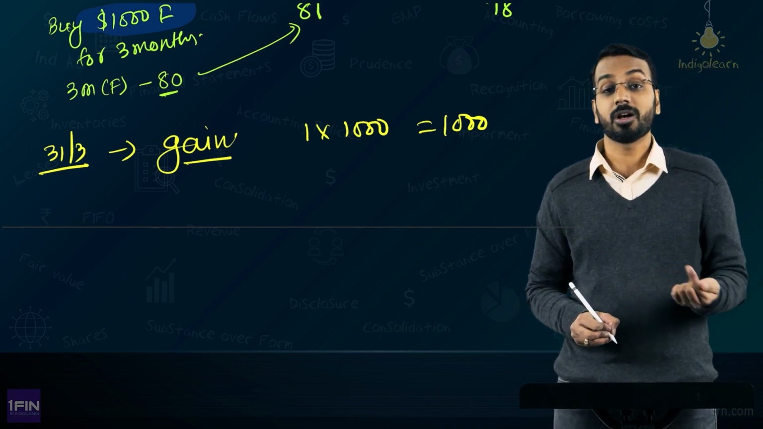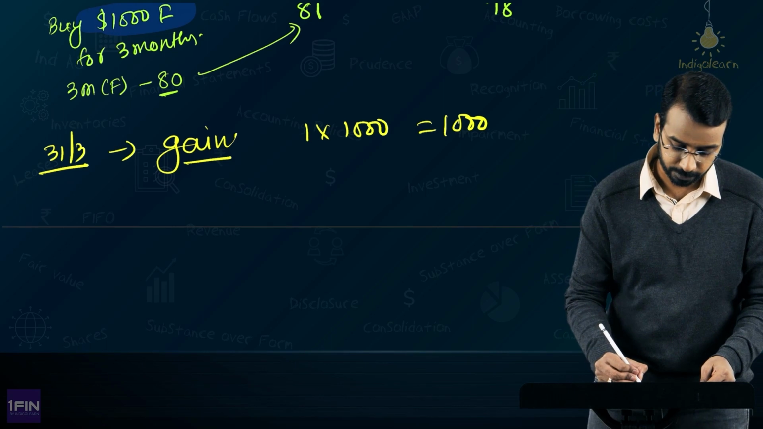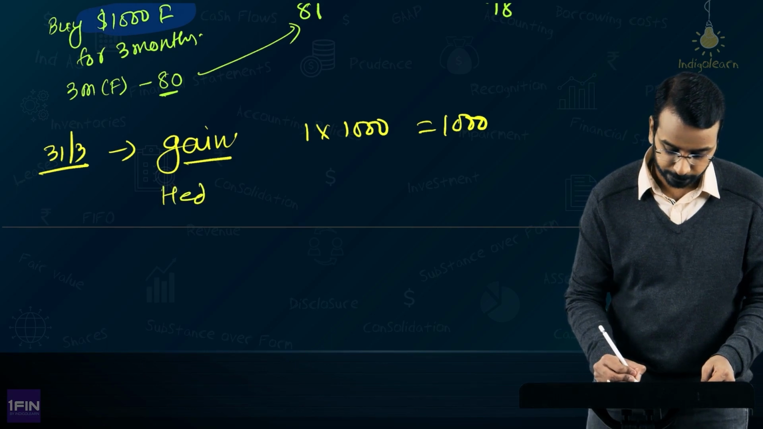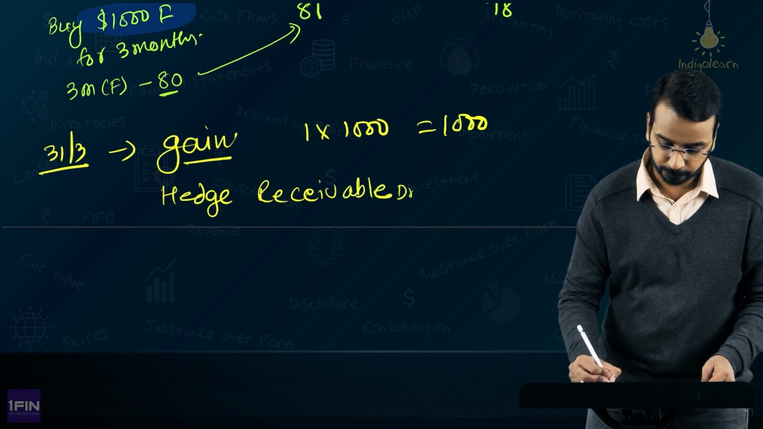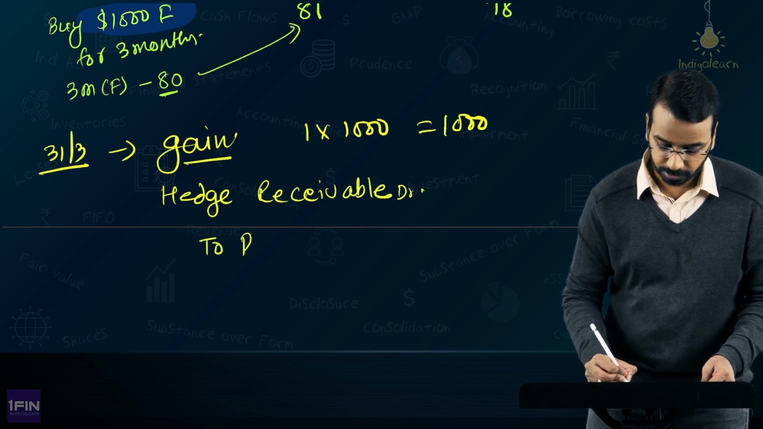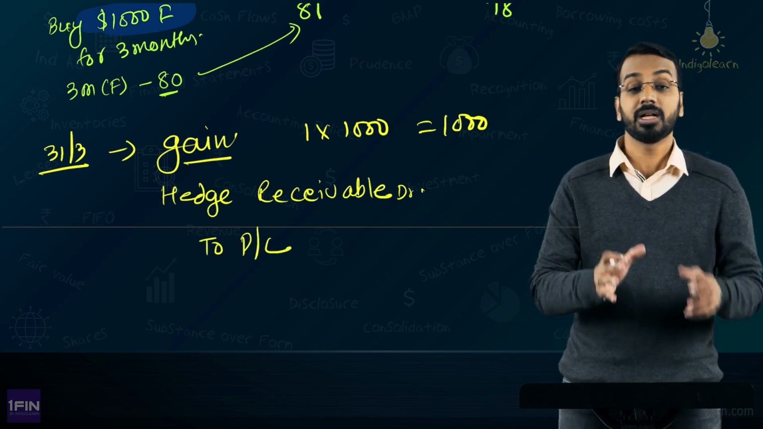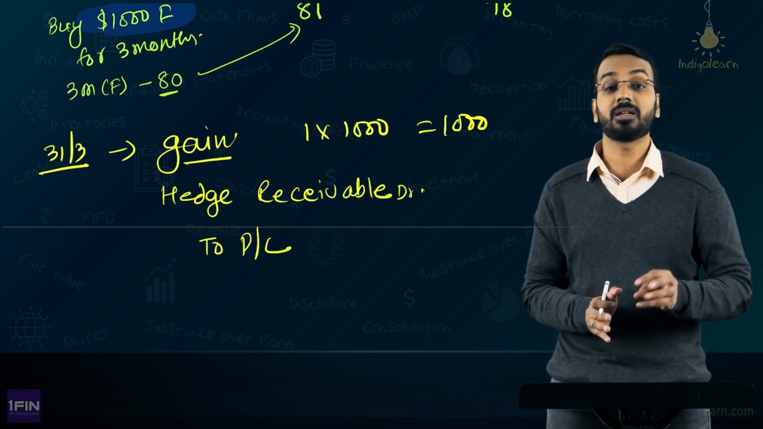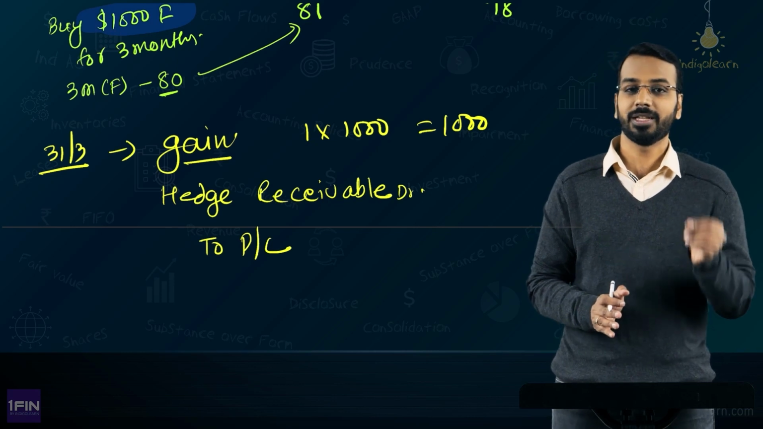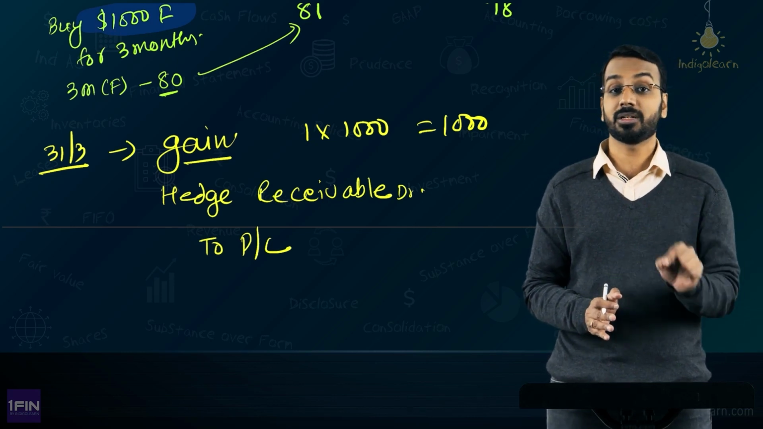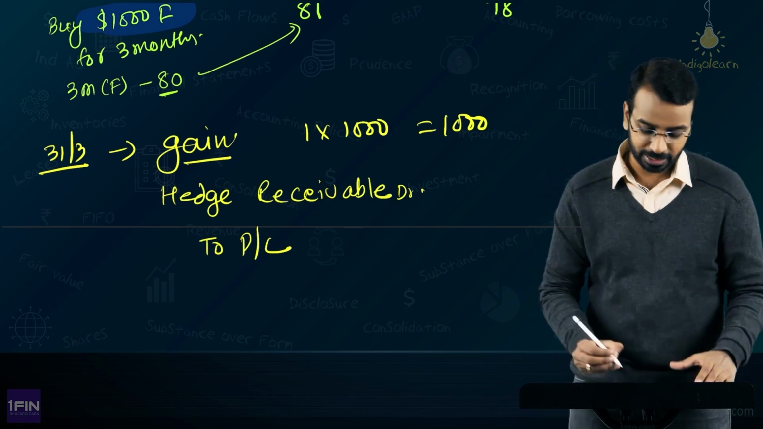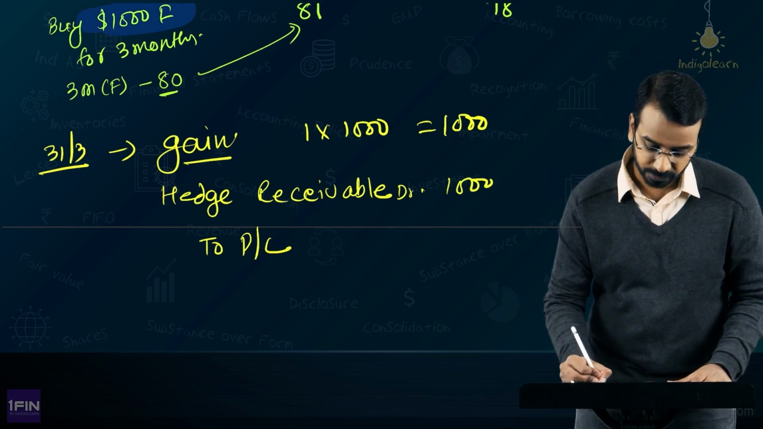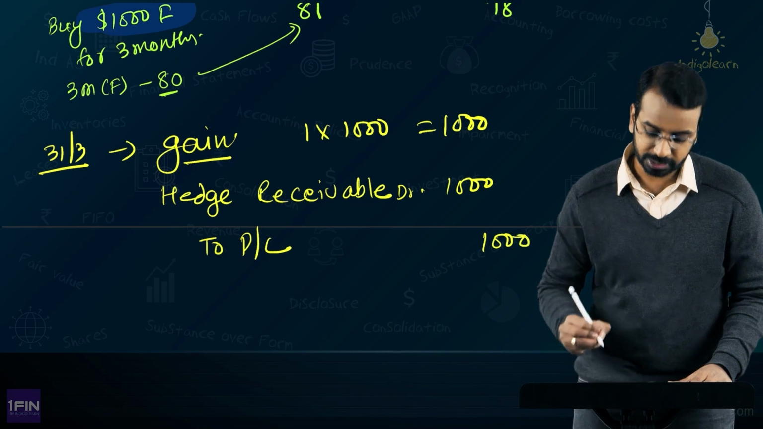So, this gain is on what? On the derivative side. So, you would say hedge receivable debit to, you will credit P&L. Please remember, fair value changes of hedging instruments other than those taken for the purpose of hedging equity instruments which are measured at fair value through other comprehensive income will be recognized in P&L, right. So, hedge receivable debit 1000 to P&L 1000. So, this gain has been recognized.